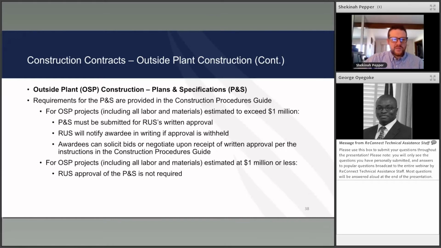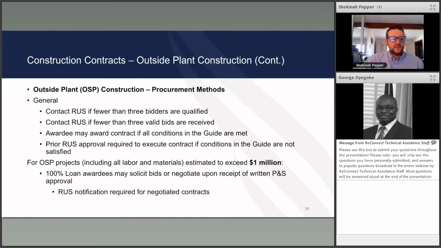Plans and specs. Requirements for plans and specs are provided in the construction guide. For outside plant projects, including labor and material, estimated to exceed $1 million, plans and specs must be submitted to RUS for written approval. RUS will notify in writing if approval is withheld. Awardees can solicit bids or negotiate upon receipt of written approval, per the instructions in the guide. Based upon the type of money, there are some different things with negotiation in the different contracts, and we'll talk about that in just a little bit. For outside plant projects, including all labor and materials estimated at $1 million or less, RUS approval of the plans and specs is not required.